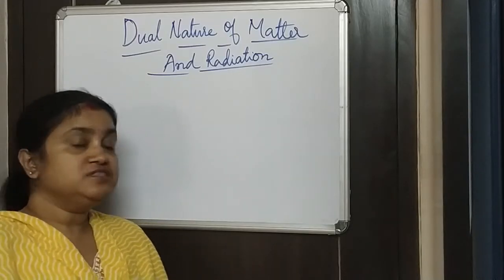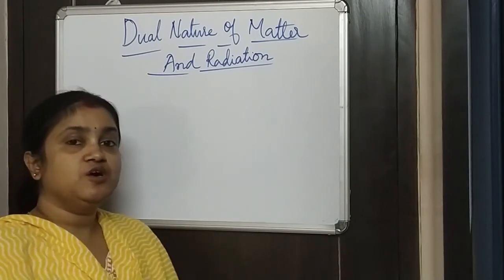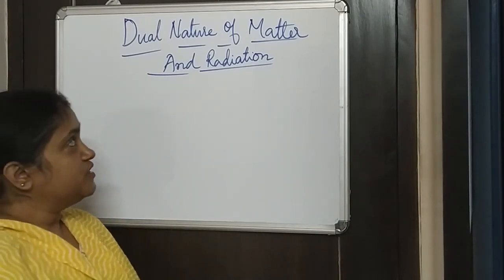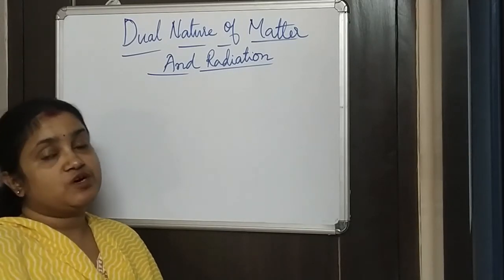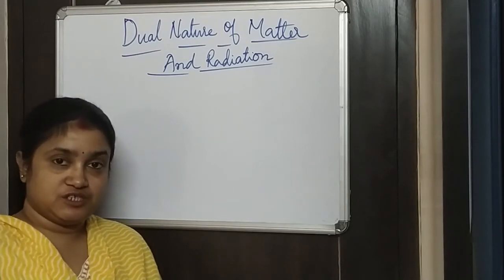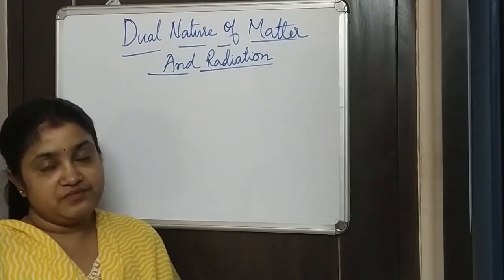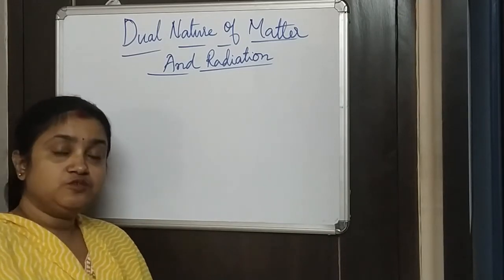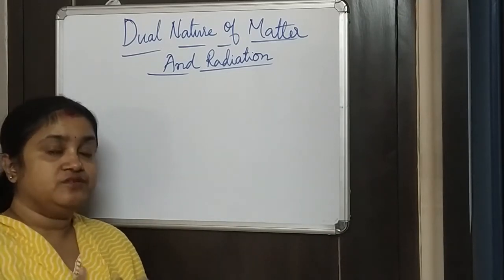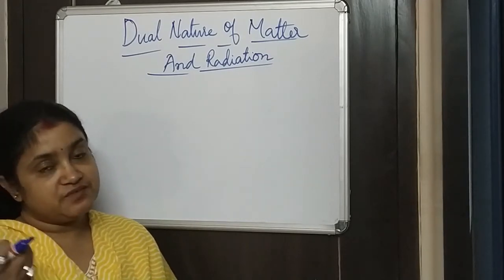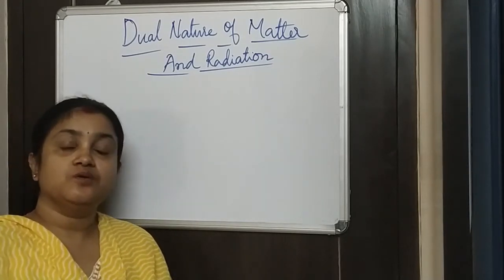Let's start with the chapter Dual Nature of Matter and Radiation. So here you can see that we are talking about both matter as well as radiation. Radiation means the wave, especially electromagnetic wave. So before going to the detail of dual nature of matter and radiation, let's first look how this whole thing